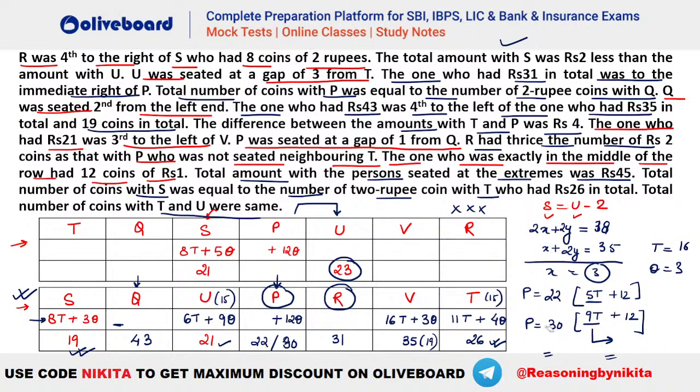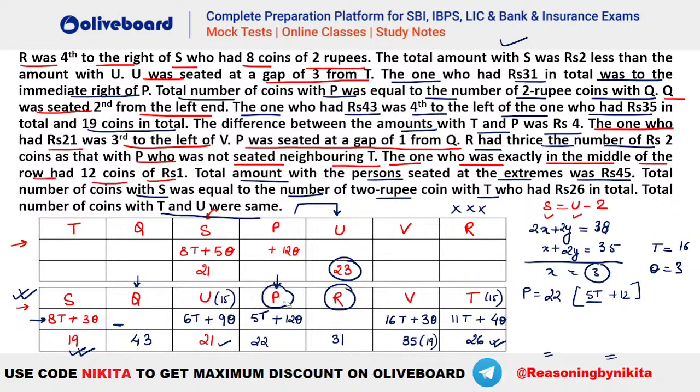Hence, you can see this P cannot be 9T plus 12, isn't it? So P has to be 5T plus 12. I hope this is clear. Okay. So P will be how much? This will be 5T plus 12 here. And you can see the total with him will be 22, right? So this is going to be the value for P. Okay, so P is equal to 22.